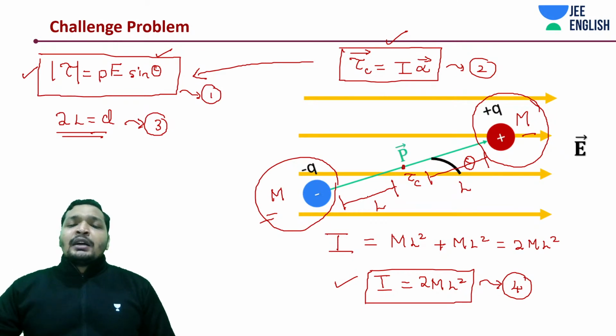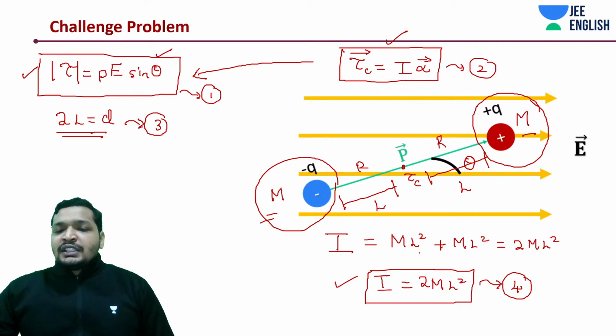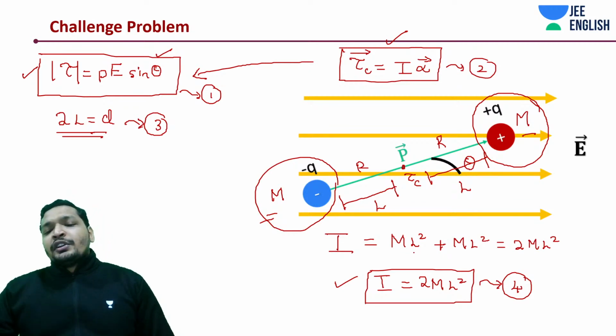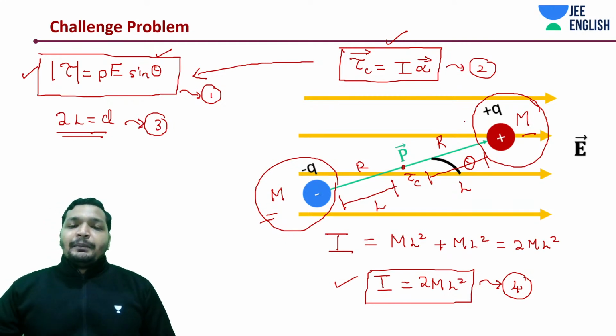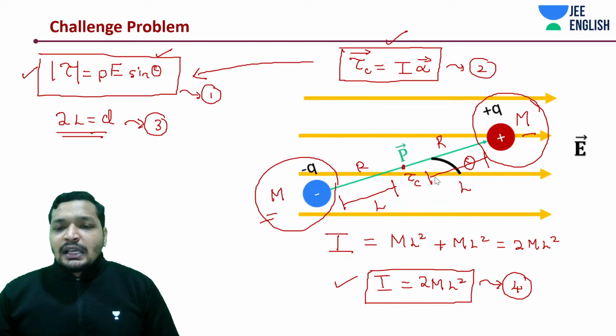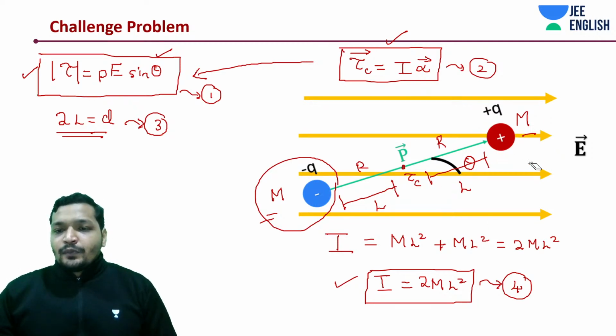I is going to be mr square, where r is the distance from the center and mass is m. So here r is how much? L, which is nothing but d by 2. So this is going to be ml square plus ml square, because there are two charges present in the system having mass m and m, one m and another m.